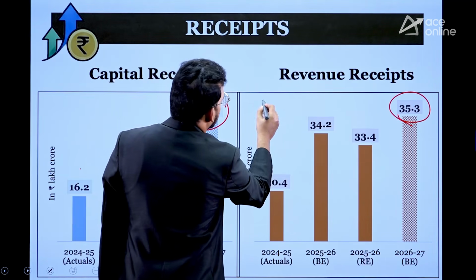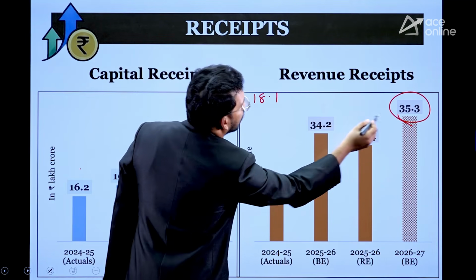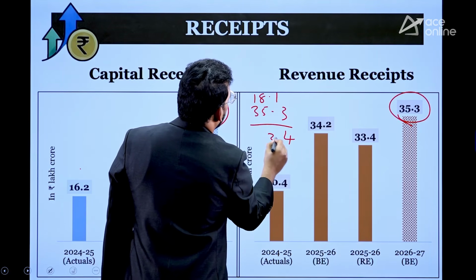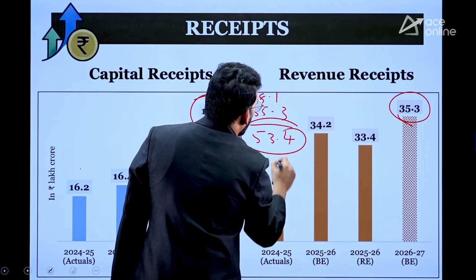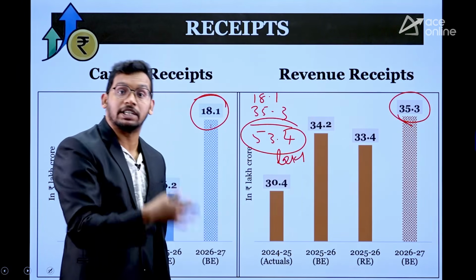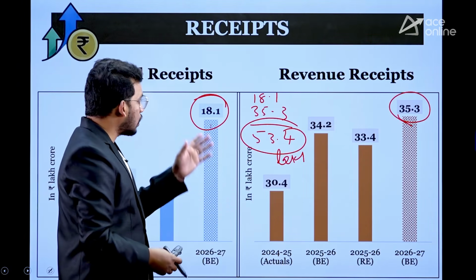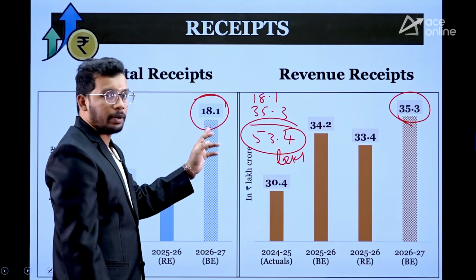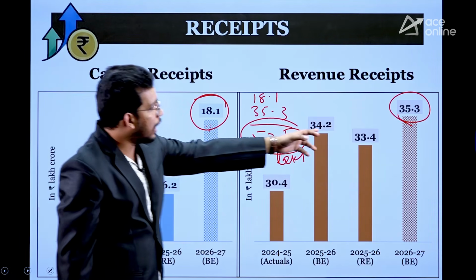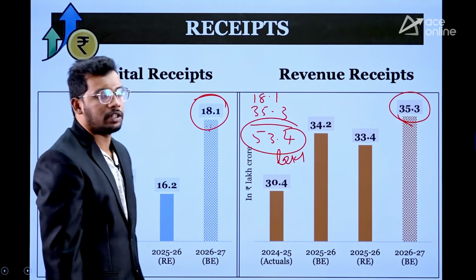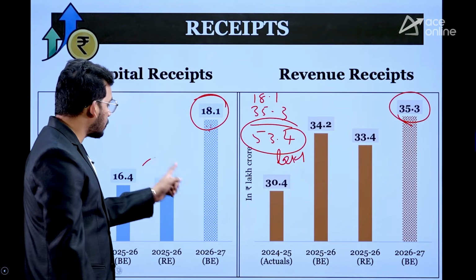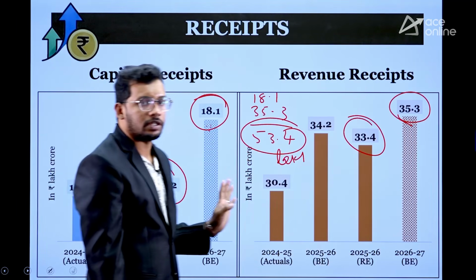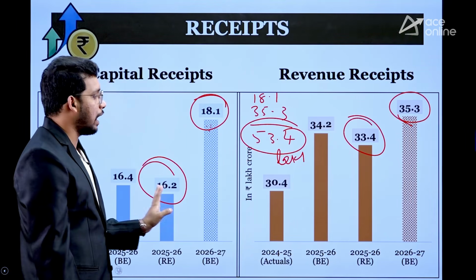So, our total receipts, how much? 18.1 plus 35.3, that is 53.4 lakh crores is our total budget that we planned, right? So, total receipts are 53.4 lakh crores, out of which capital receipts are 18.1 lakh crores and revenue receipts are 35.3 lakh crores. Last year capital receipts were 16.2 lakh crores and revenue receipts were 33.4 lakh crores.